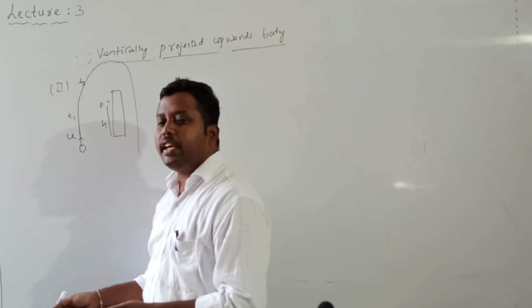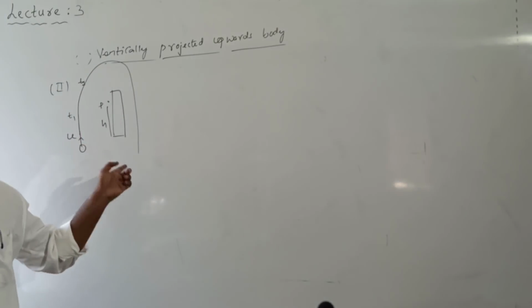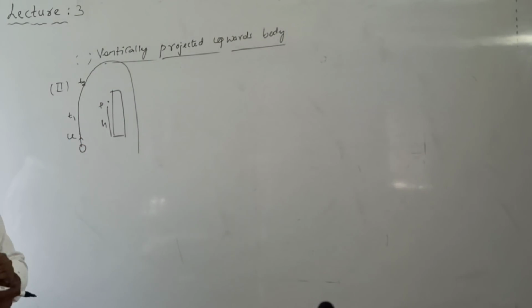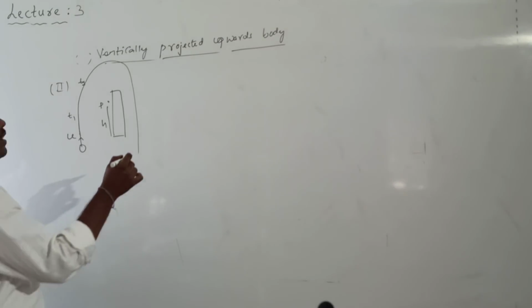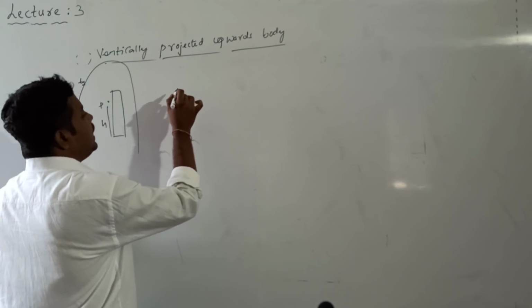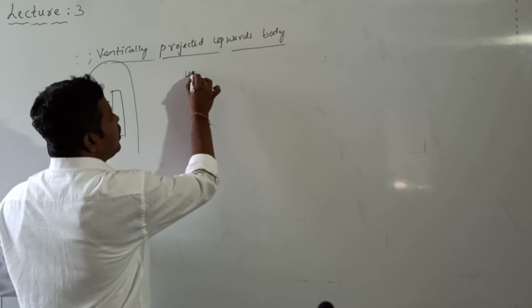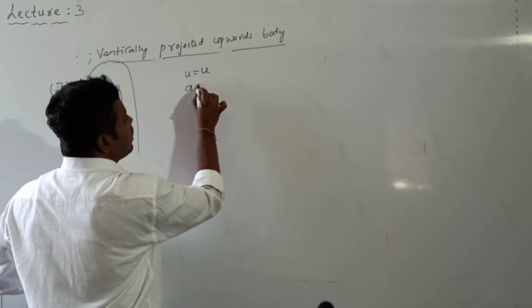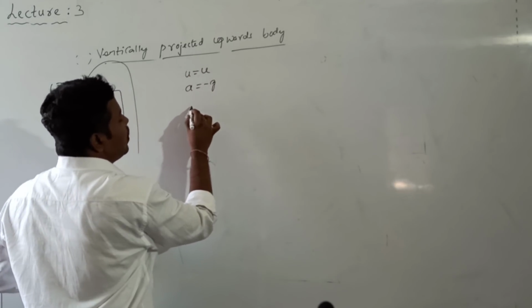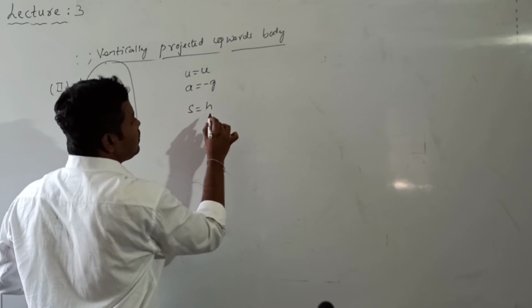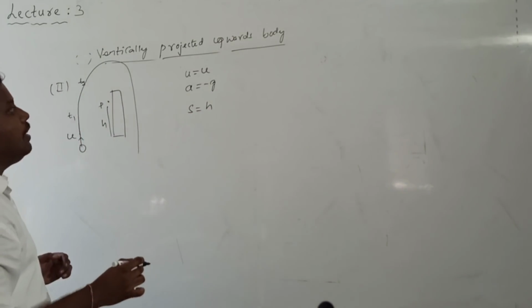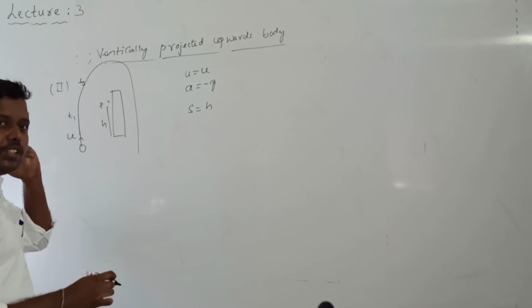Now I want to calculate the height of the point P and the maximum height up to which the body is projected. So what is the initial velocity? u only. The acceleration a is equal to minus g. So what is the height of the point P?